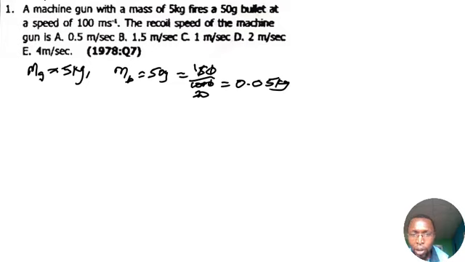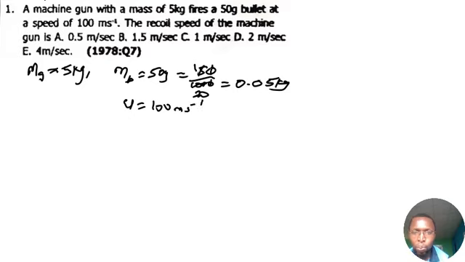Now going forward again, fires the 50-gram bullet at the speed of 100 meter per second. Now is this speed for the gun or for the bullet? Of course, the gun is not moving. It's the bullet that is moving. So we know that the speed of the bullet is, let's say, u equals 100 meter per second, right?